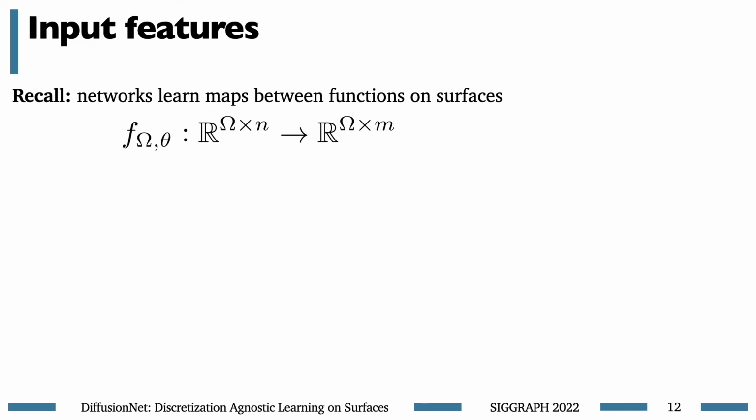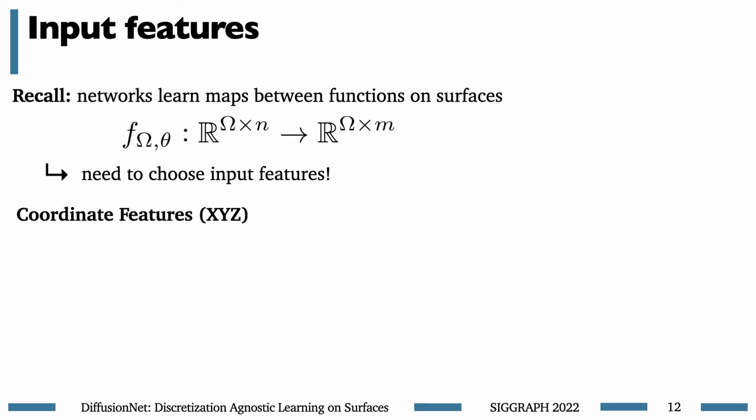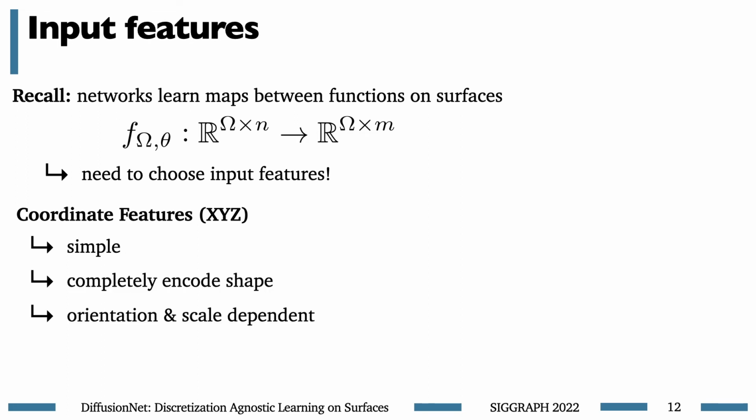Remember, these networks learn maps between functions on the surface, so we're going to have to choose some input features in order to use them. We considered two main options: coordinate features, which are just XYZ positions. These are simple and completely encode a shape, but they are dependent on the rotation and translation you choose for your shape, which might be undesirable.